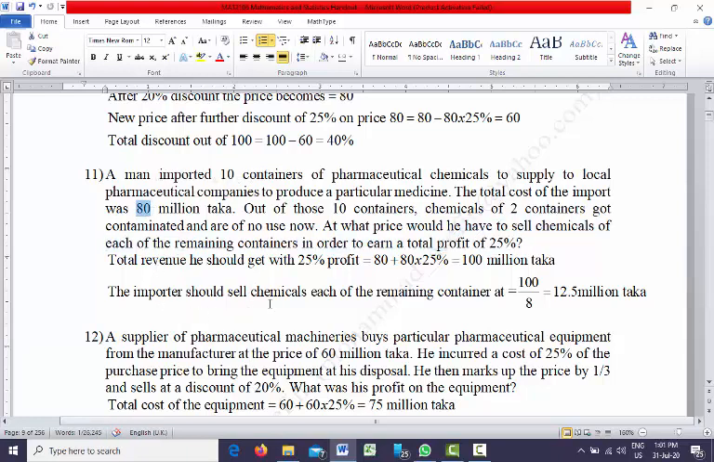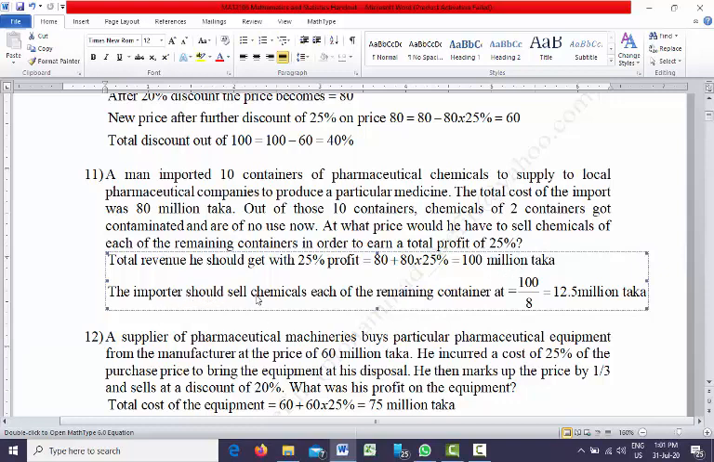So if he wants to earn a 25% profit, the total revenue he should get with 25% profit is: total cost was 80, and on top of that, 80 multiplied by 25%. So that means total revenue he should get is 100 million taka after selling the chemicals.